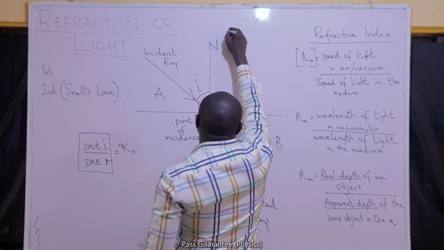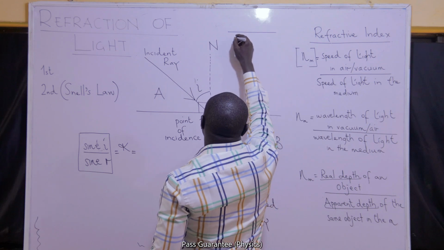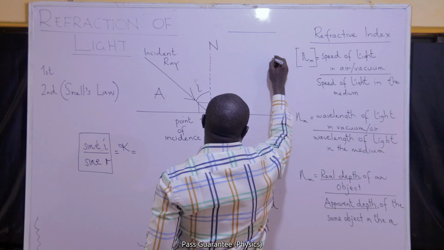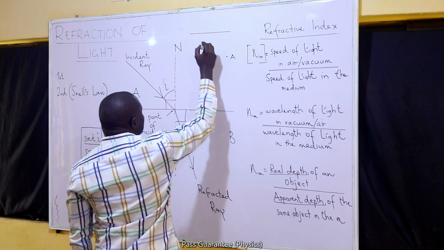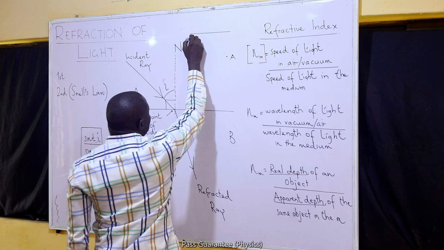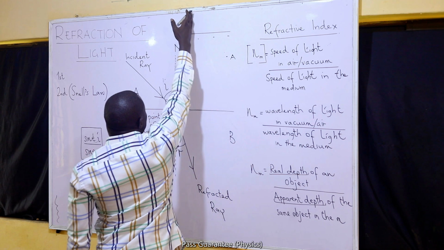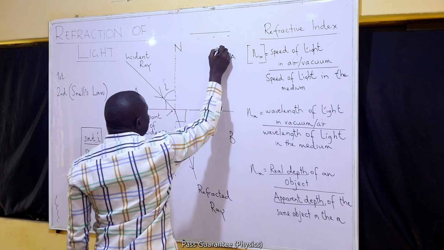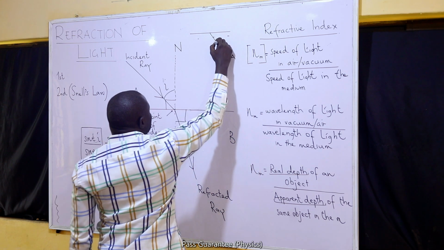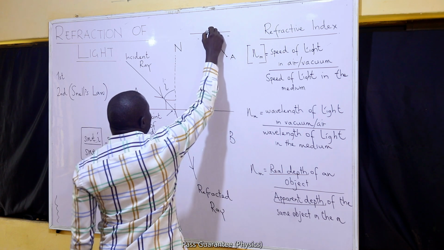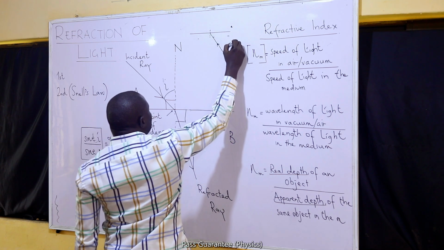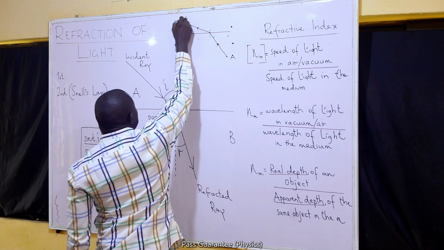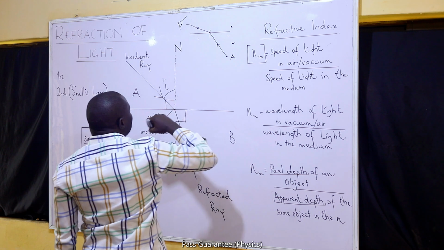I would like to represent how the change in depth can be possible. If you place an object in water, let us say the object is placed in water at this point A. For you to see any object, that object must send rays of light to you. When the light gets to the boundary between air and water, we expect it to be refracted. So what I am actually seeing is the refracted light coming from that object.